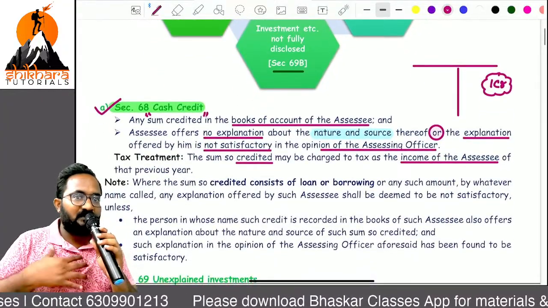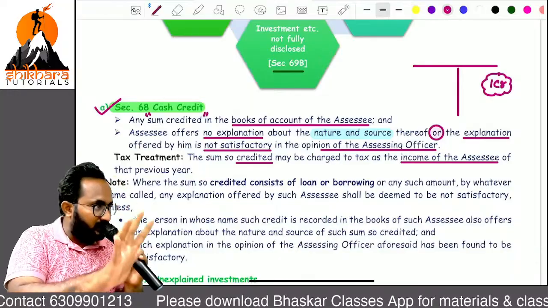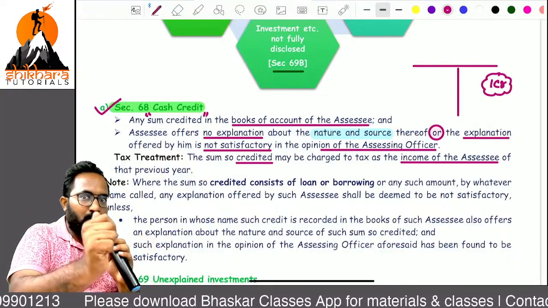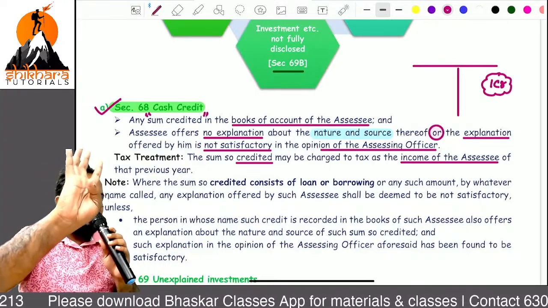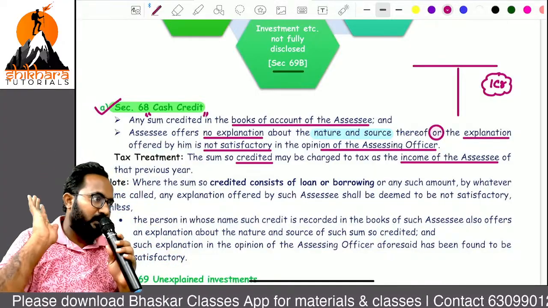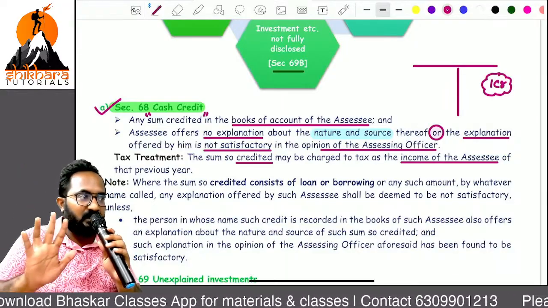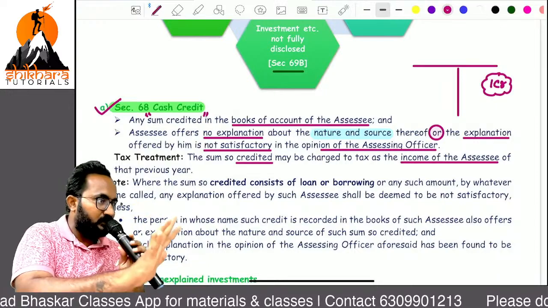If any amount is credited to the books of accounts of the assessee, automatically the AO will ask an explanation how you got this income. If the explanation given is not satisfactory to the AO, or no explanation is given at all, in these two cases the AO will treat this as an undisclosed income.